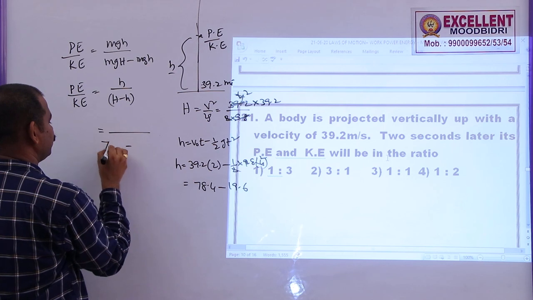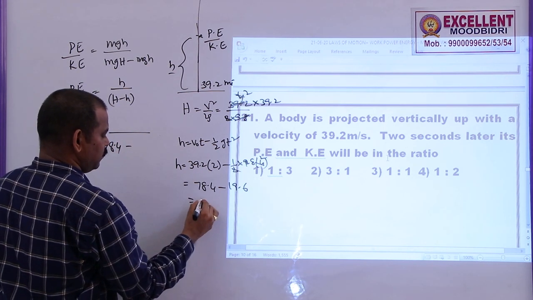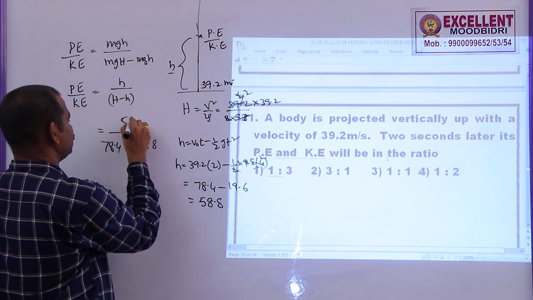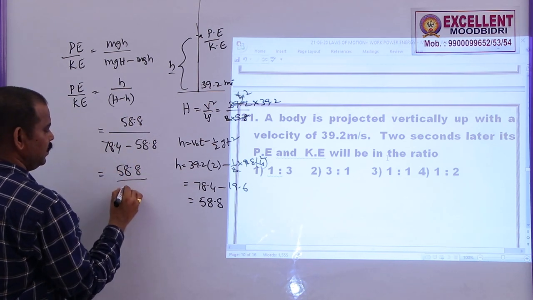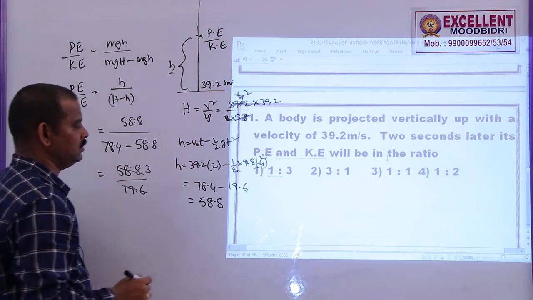So, the maximum height is 78.4, and this is 58.8. This is also 58.8. So, the answer is 58.8 by this, which is 19.6. So, this will be 3 times. The answer is 3:1.